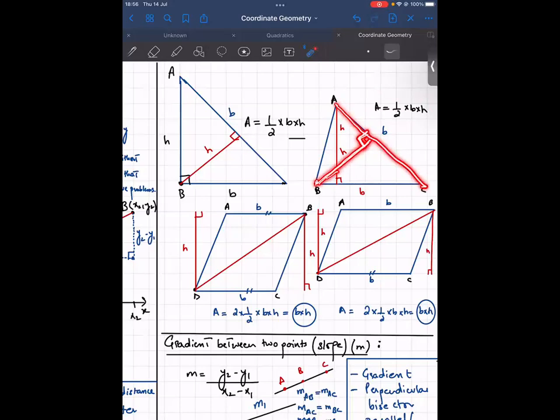Now you have two lengths that are perpendicular to each other. This length and this length. ये दो lengths आ गए जो perpendicular to each other हैं. Take one of them as base, other one as height, into half is going to get the area. और ये जरूरी नहीं है सिर्फ B के साथ हो, ये आप A के साथ भी कर सकते हैं. Now this is going to be this length and this opposite side is going to be your one of them is going to be your base and other one is going to be your height.